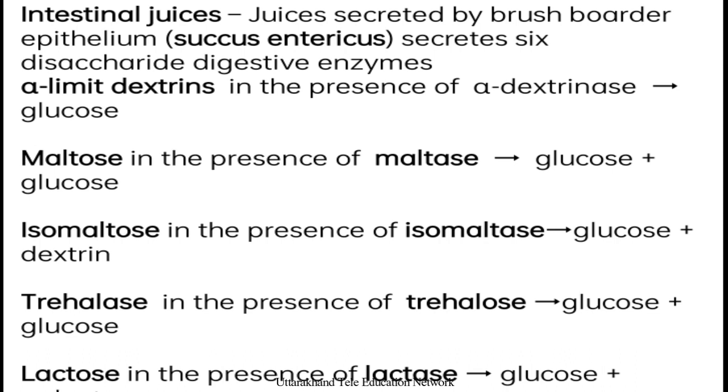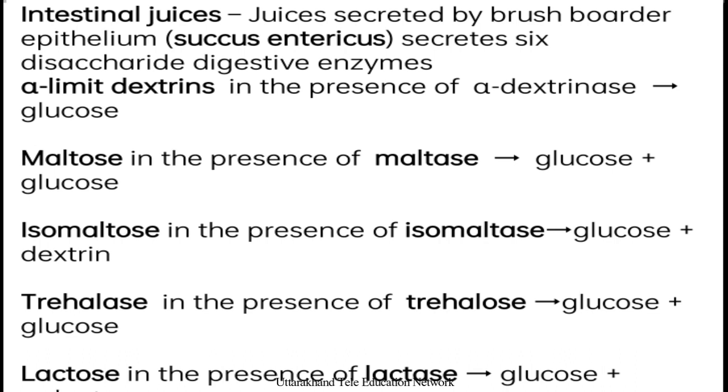It again breaks down the remaining polysaccharides and disaccharides: alpha limit dextrin, in the presence of alpha dextrinase, changes to glucose. Maltose changes into glucose plus glucose in the presence of maltase. Isomaltose, in the presence of isomaltase, gives glucose plus dextrin.